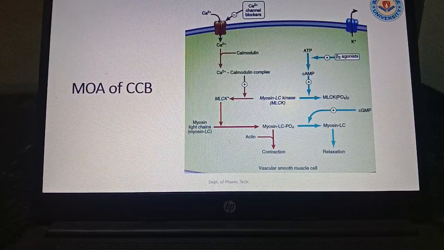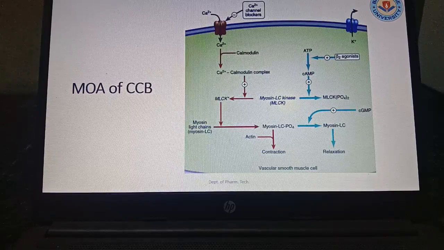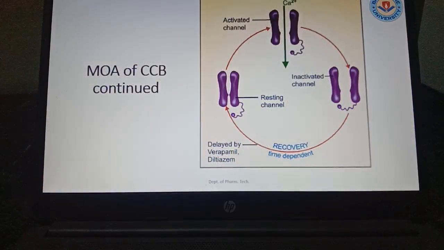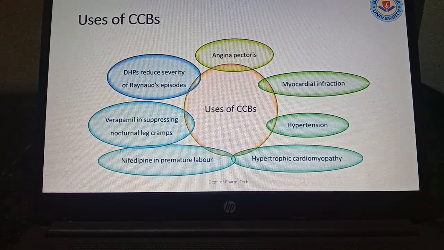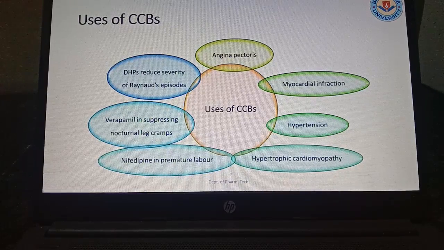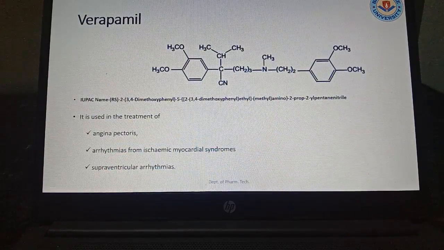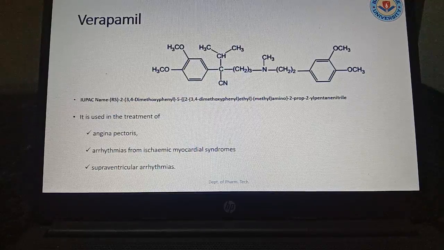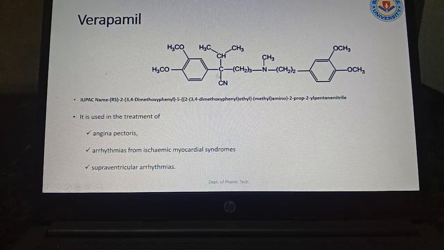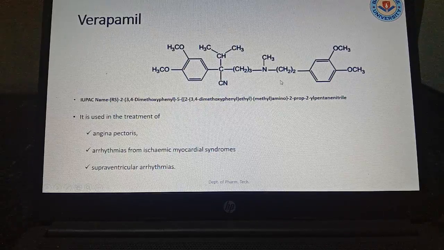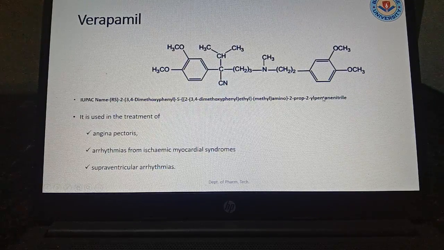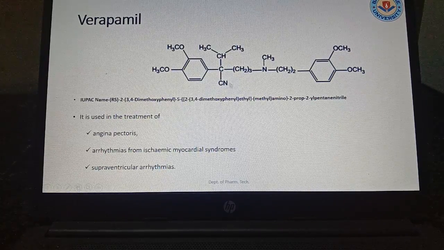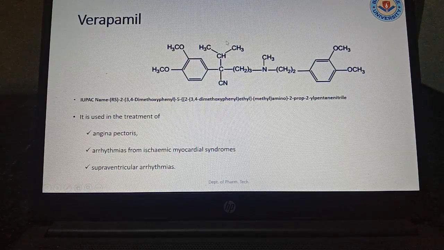Now the mechanism of action. Whenever calcium goes to the heart, it causes contraction, so there will be a problem in circulating the blood. So the calcium channel should be blocked so that angina pectoris will be solved. This is the drug verapamil, a long structure, having two benzene rings attached, with a methylamino group there, 2-isopropyl pentanenitrile. See the pentanenitrile group, penta means 1, 2, 3, 4, 5 carbons are present.